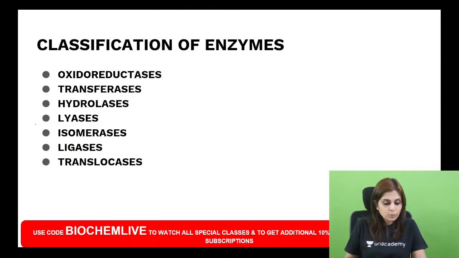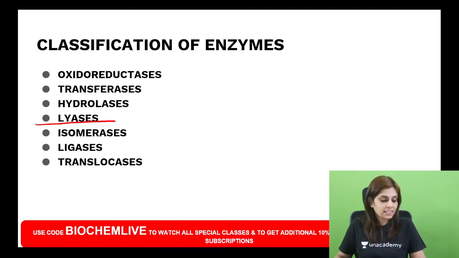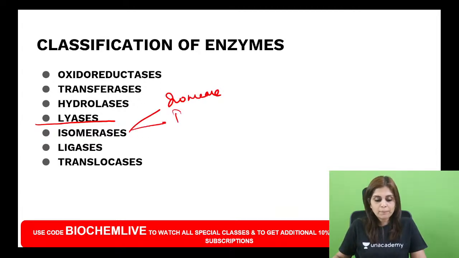So we are done with the first 4 classes of enzymes. Now about isomerases. It's a self-explanatory term, right? What does an isomerase do? It converts one isomer to another. So an example for isomerases will be racemase, because racemism is a type of isomerism.